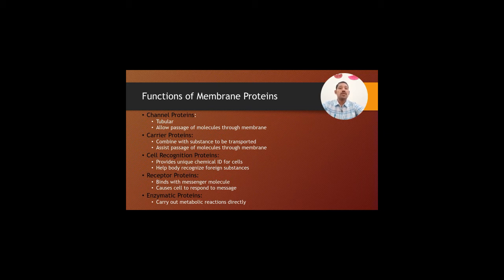There are some cell recognition proteins. They provide a unique chemical ID for the cell. They also help the body to recognize foreign substances. Apart from that, there are some receptor proteins. In the previous class we also discussed what a receptor is: those who can receive and provide the message. These receptor proteins bind with the messenger molecule and cause the cell to respond to the message. Enzymatic proteins carry out metabolic reactions directly.